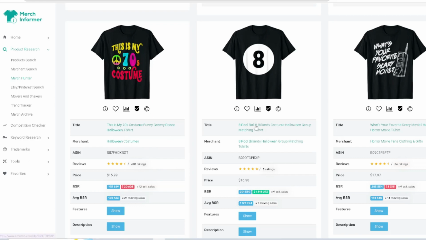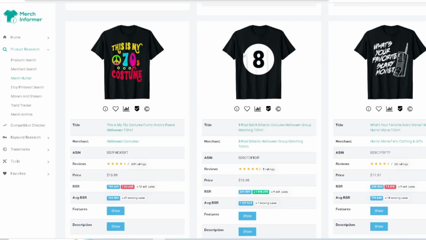And then this right here, eight ball. Basically, I think everyone's just seeing Halloween group matching by looking at the keywords. I'm assuming that people are just dressing up as all the billiards, the pool balls, right? And they're dressing up as all the different numbers, and they're buying more than one shirt. So depending on how many pool balls there are, you can probably create a higher order value. Instead of selling 1 or 2, you're selling 3, 4, 5, 6, 7, and everyone's buying this shirt to match with the 8 ball or whatever. You can think of different ideas inside of there.